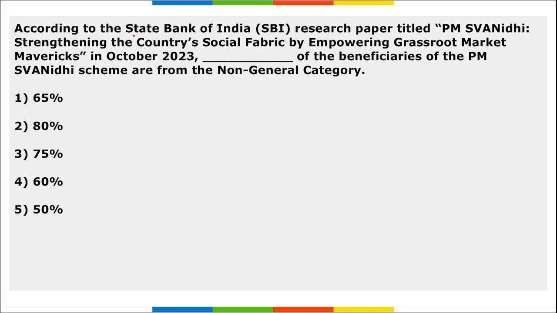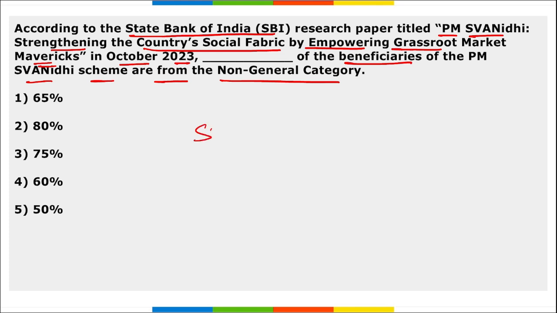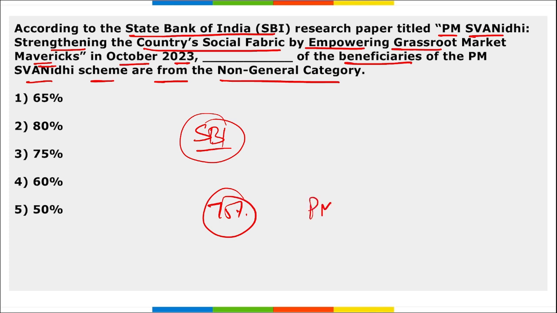Next, according to the State Bank of India research paper titled PM Swanidhi, strengthening the country's social fabric by empowering grassroots market mavericks, in October 23, dash of the beneficiaries of the PM Swanidhi scheme are from the non-general category. So remember, as per the SBI research paper, 75% of the beneficiaries are from the non-general category. So right option is option 2. Correct? The report says that 75% are from the non-general categories.